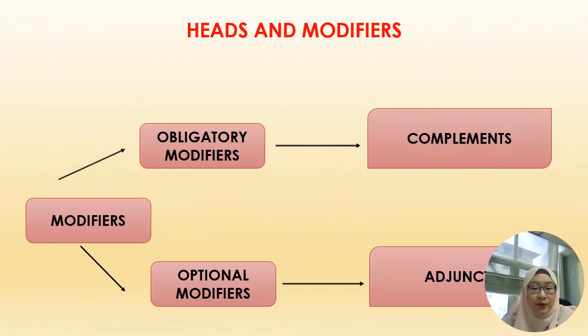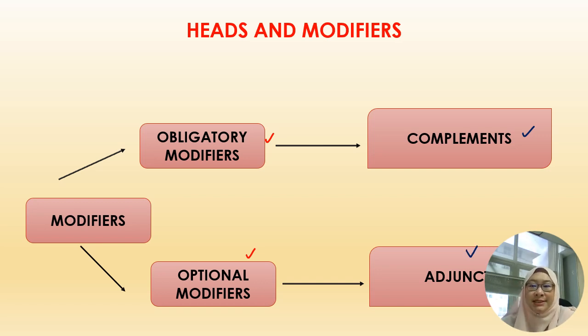When dealing with modifiers, what you need to understand is that there are two types of modifiers: obligatory modifiers and optional modifiers. The obligatory modifiers are in the form of complements, while optional modifiers are normally in the form of adjuncts.